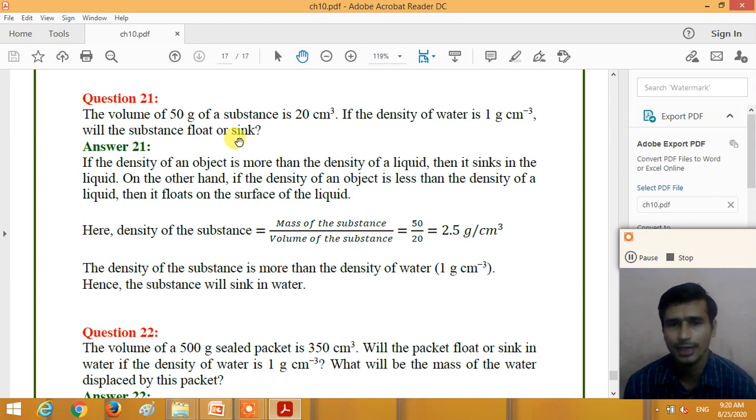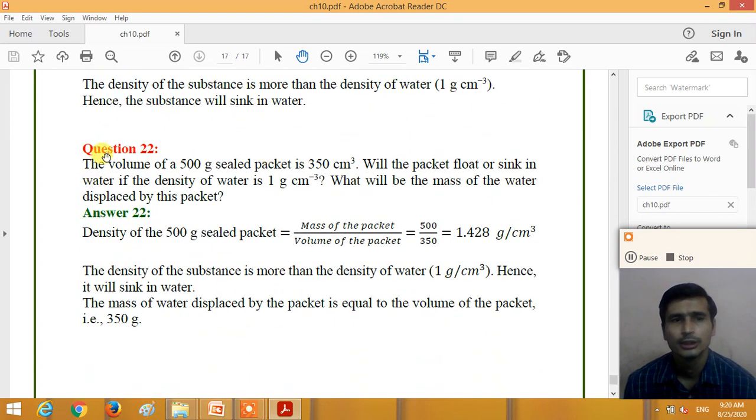So we need to first calculate the density of the substance. What is the formula of density? Density is equal to mass divided by volume. Here the mass of the substance is 50 divided by the volume, 20 centimeter cube. So we get the density 2.5 gram per centimeter cube. This density of the substance is greater than the density of the water, which is 1 gram per centimeter cube. So we can say that the substance will sink in the water.